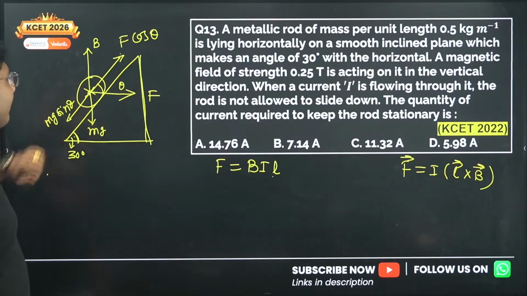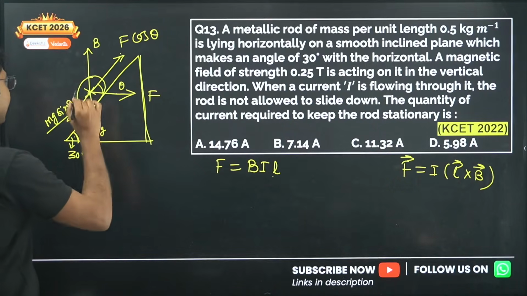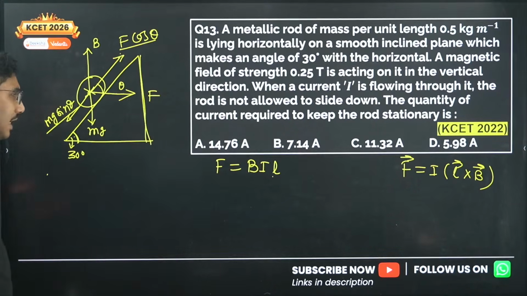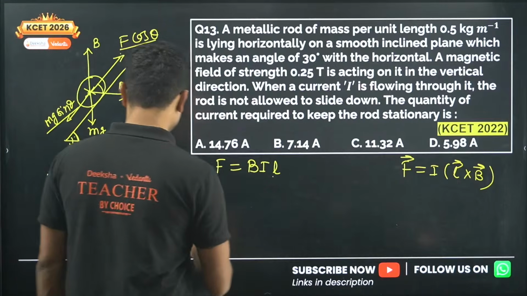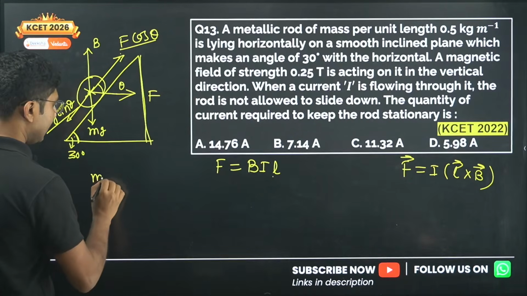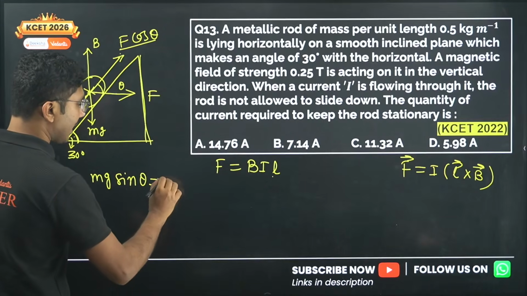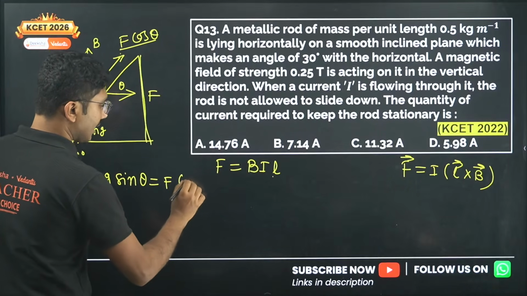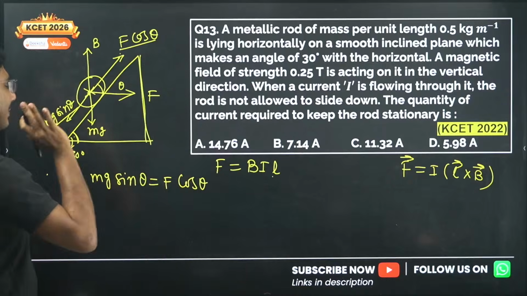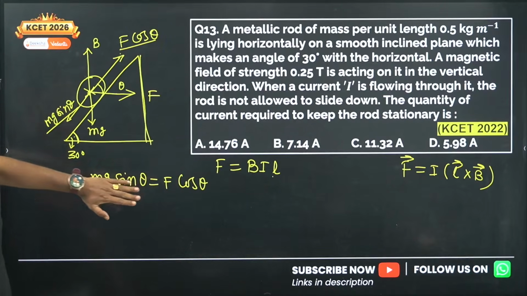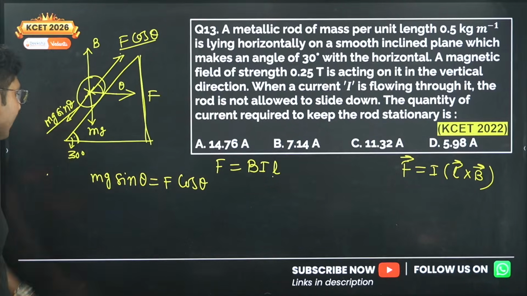So mg sin theta must be equal to F cos theta. So we will use that relation over here. Okay, this is the basic essence of this problem. If you can figure this out, then your problem can be solved.